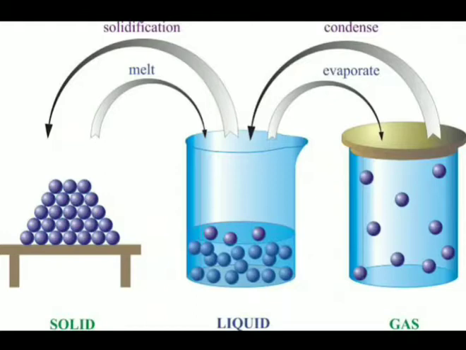So, when solid changes into liquid, that is known as melting, and when liquid changes into gases, that is known as vaporization. For example, solid to liquid and liquid to gas. That means ice to water and water to water vapor.